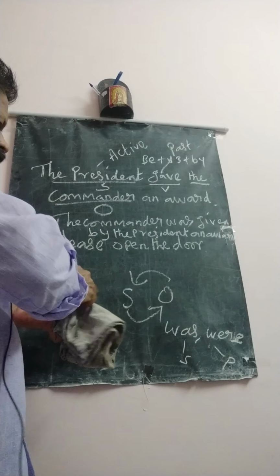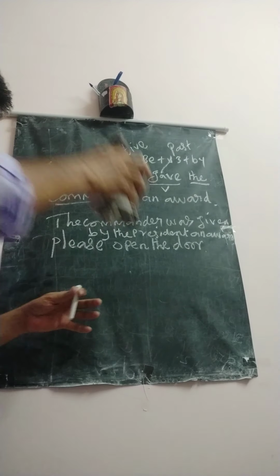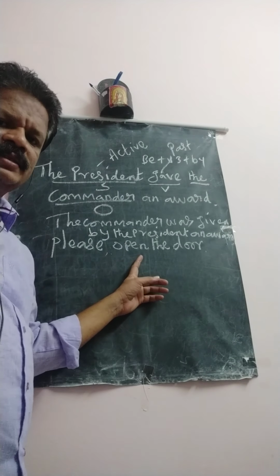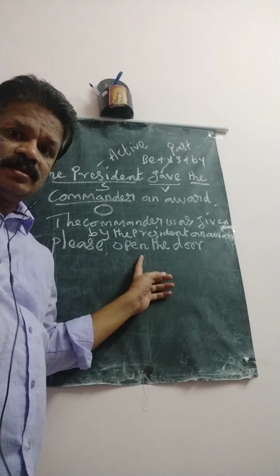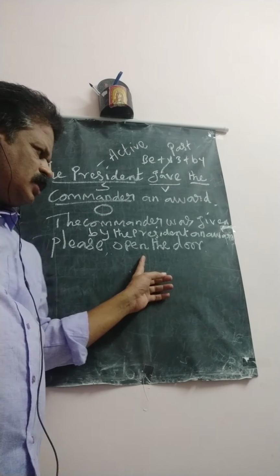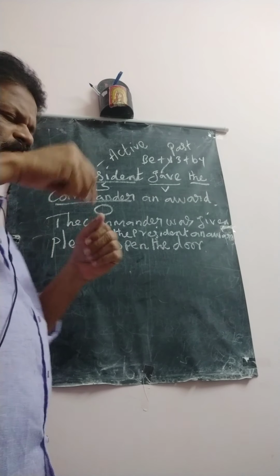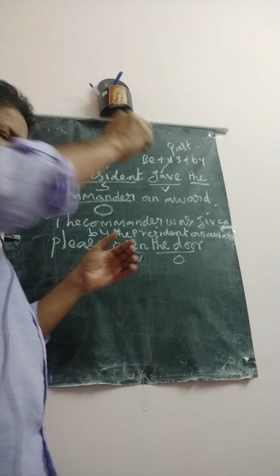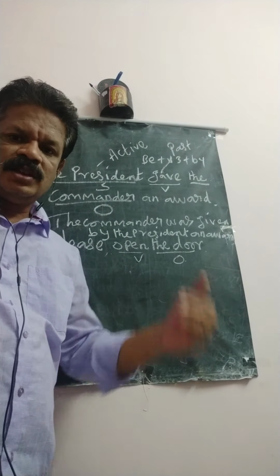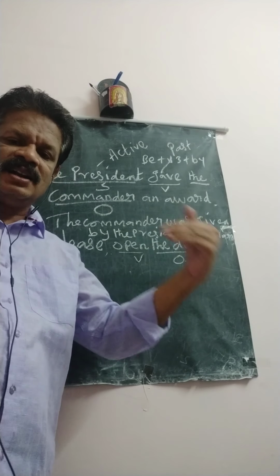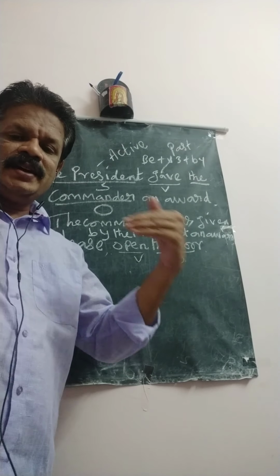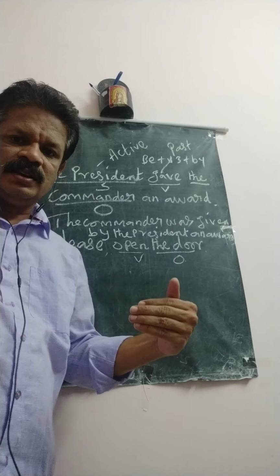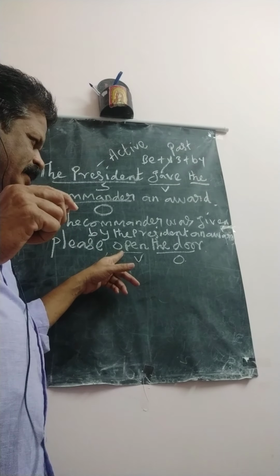Please open the door. Which type of sentence is this? This is an imperative sentence. Okay. How did you identify it as an imperative sentence? Open is the verb, the door is the object. Already I gave you the structure of an imperative sentence: verb, object, or verb, adjunct. If a sentence comes in the structure of verb, object, or verb, adjunct, that sentence is called an imperative sentence. As per the rules, this is an imperative sentence.